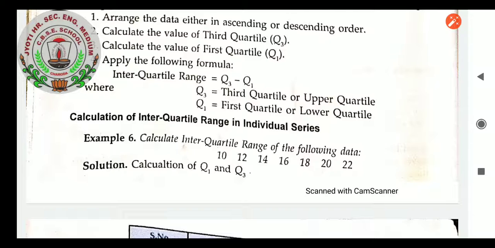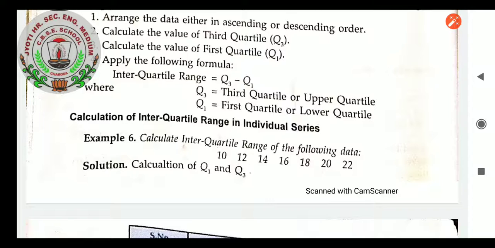Calculate the interquartile range of the following data: 10, 12, 14, 16, 18, 20 and 22. We will divide the series into 4 quartiles, and we will take the first quartile Q1 and Q3. Q2 is the average, and Q4 is the last value.